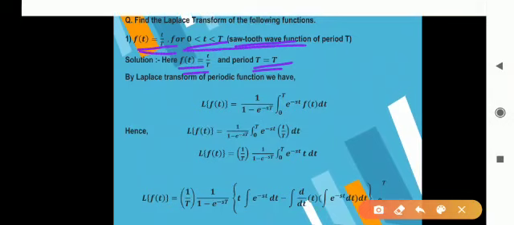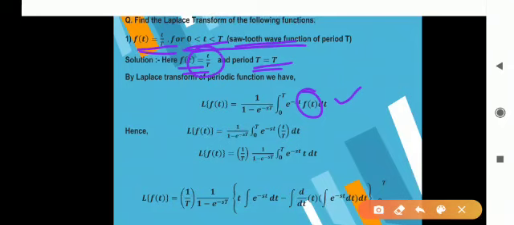Now, by the Laplace transform of periodic function, first we have to write this general formula of Laplace transform of periodic function. In this step, f of t is replaced by the corresponding function, so it is t upon capital T. As we know, 0 and capital T are constants.